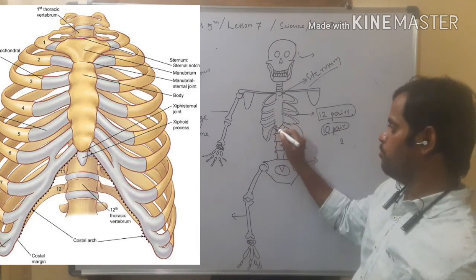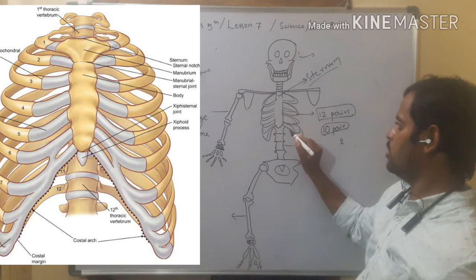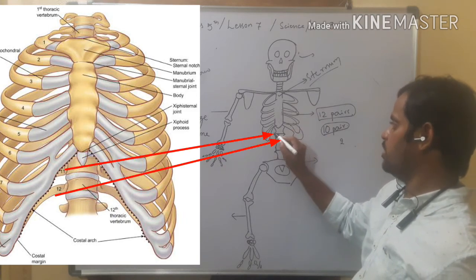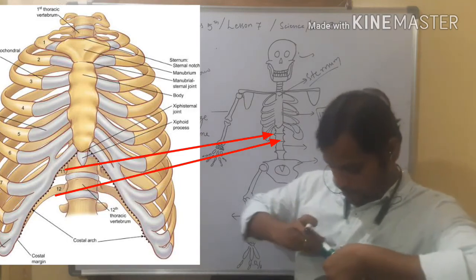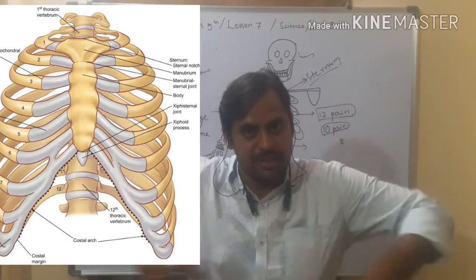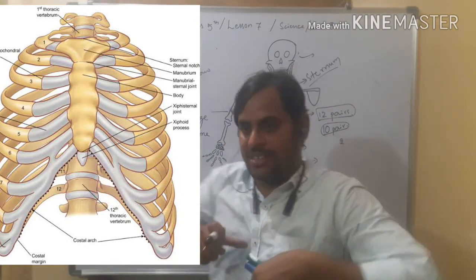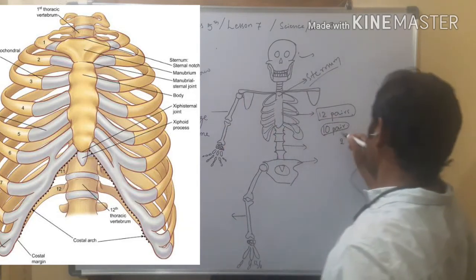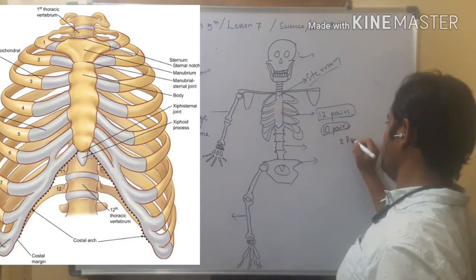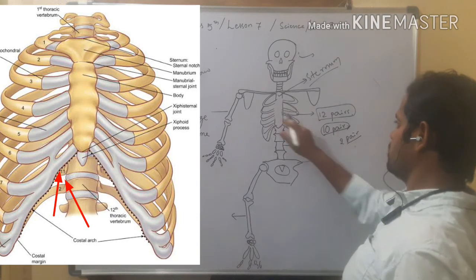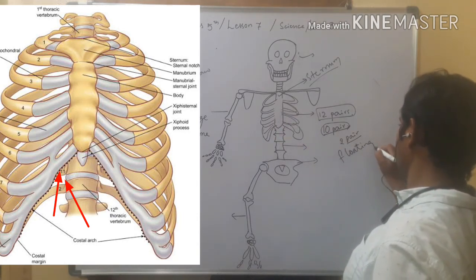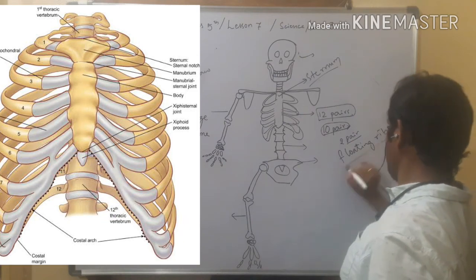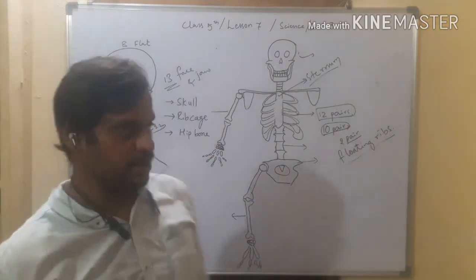These two pairs, they won't touch the sternum, they touch the backbone. Front side sternum, backside backbone. The two pairs that are not touching the sternum are called floating ribs.